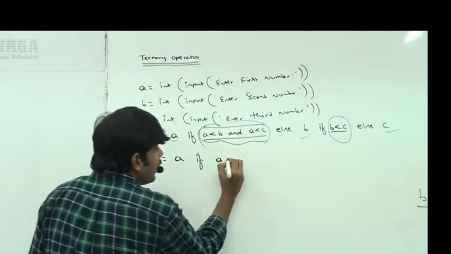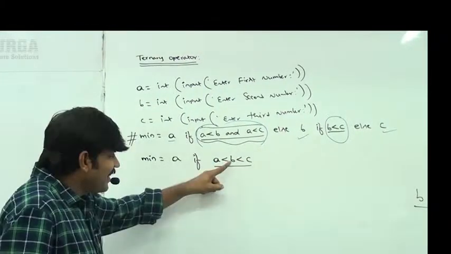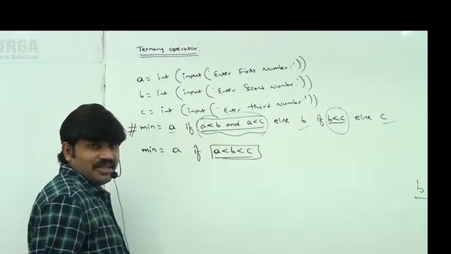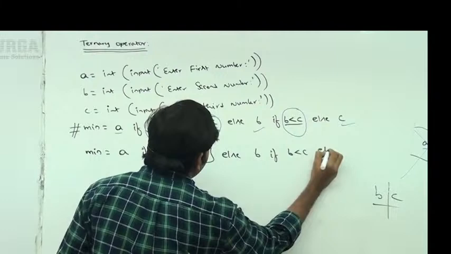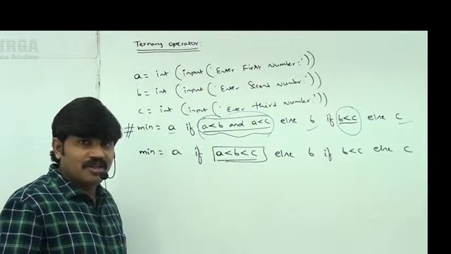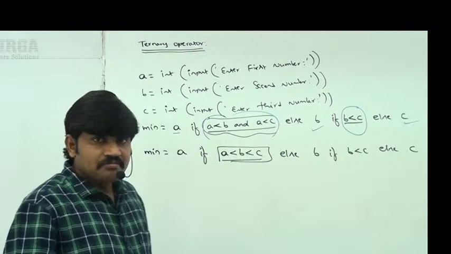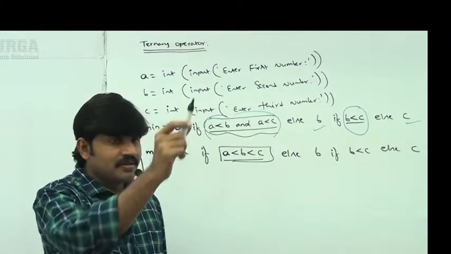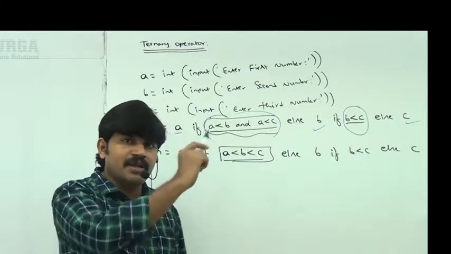A less than B less than C. Have you observed? A less than B less than C, then A is the minimum, else B if B is less than C, else C. Sir, I want to write the logic like this instead of the earlier one. Can you please confirm, is it going to work or not? Okay, 100% I'm sure this is not going to work. Somewhere it will definitely provide a wrong value.